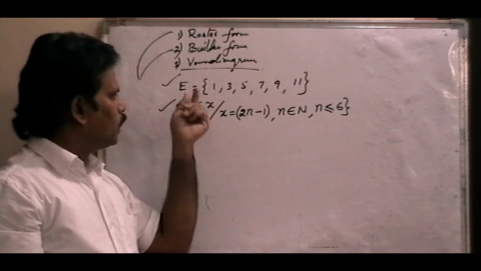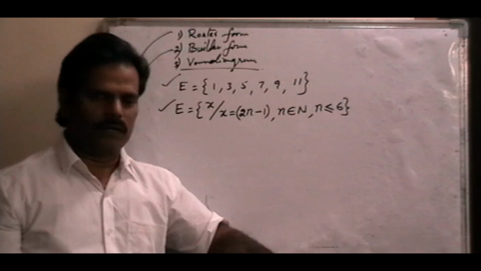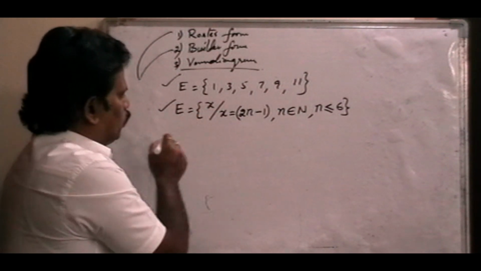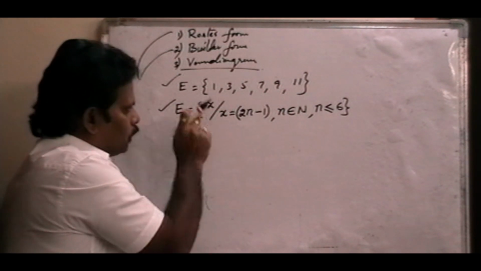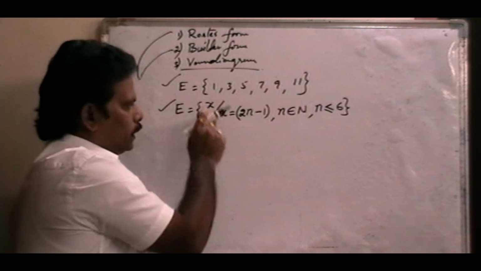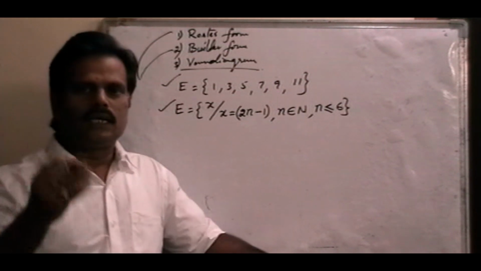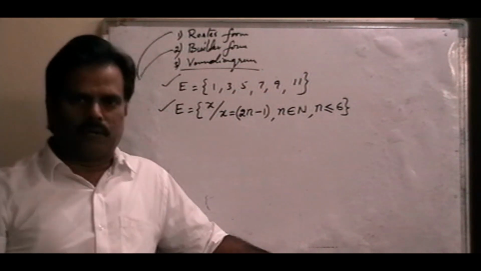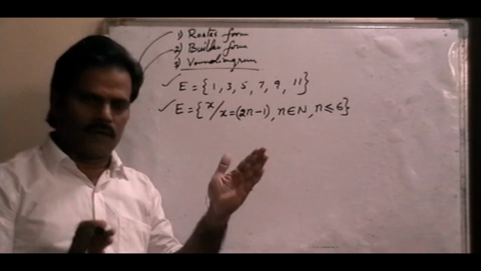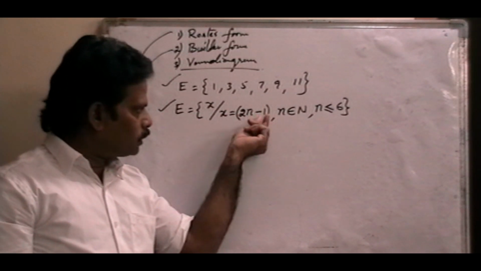Builder form means what? In this set, each and every element, we know that it is an odd number. So E is a set of elements x such that x means what? It is any one of the elements. That x is what? It is an odd number. Odd number means we know that an even number minus 1 is an odd number. So 2n is an even number, minus 1 gives an odd number.